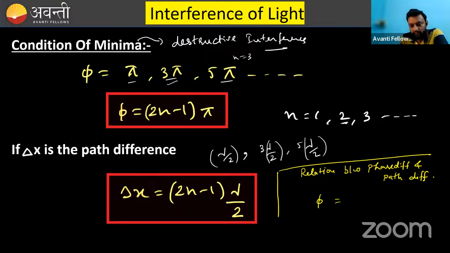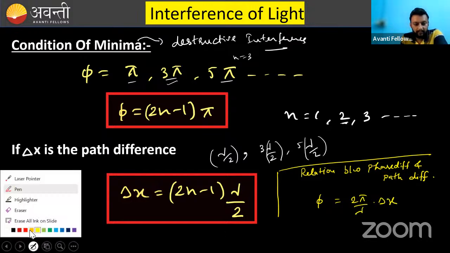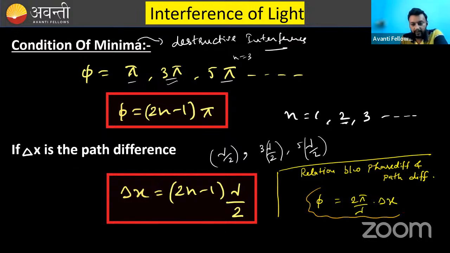Phi is equal to 2 pi by lambda times delta x. Remember this formula. The origin of this formula is also very simple, but it should not be explained here, I think, because it's just a crash course. So phi, the phase difference, is equal to 2 pi by lambda times delta x.